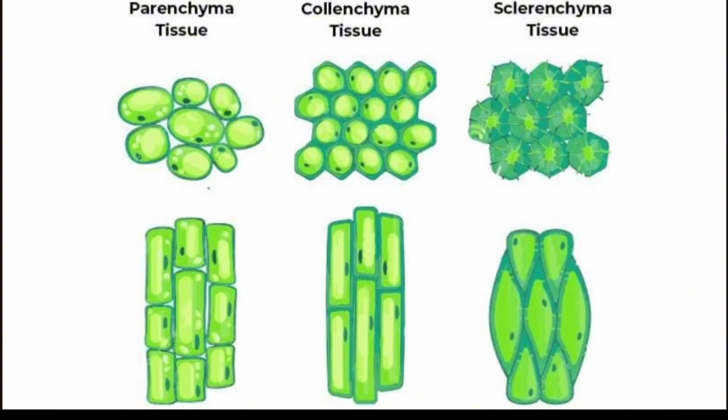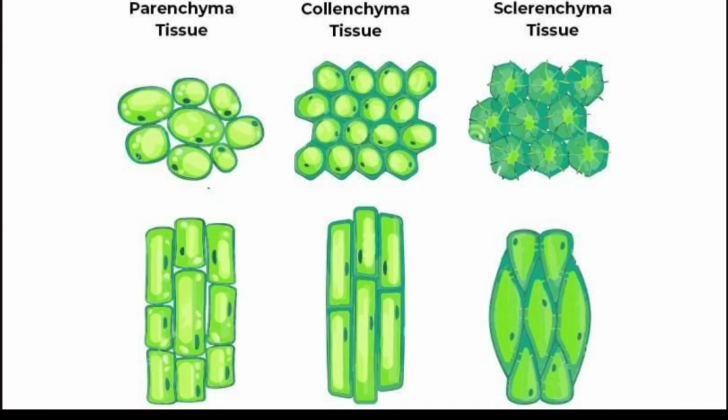Now this is the diagram of the three types of tissue: first parenchyma tissue, collenchyma, and sclerenchyma, shown in cross section and longitudinal section. The parenchyma cells are oval in shape.